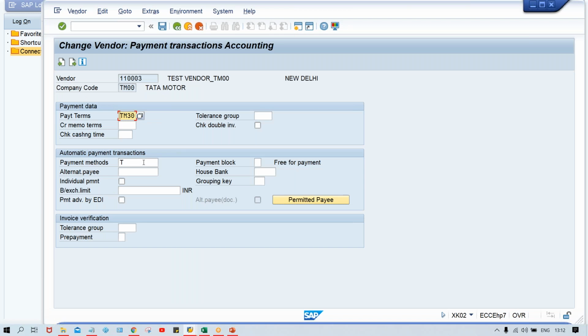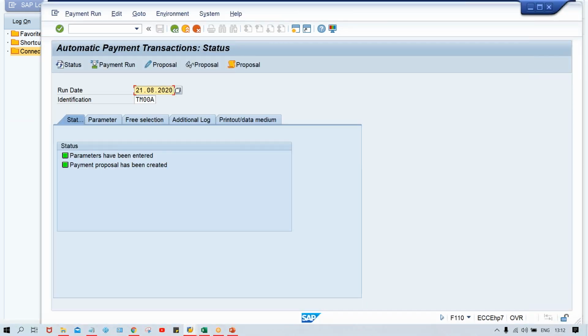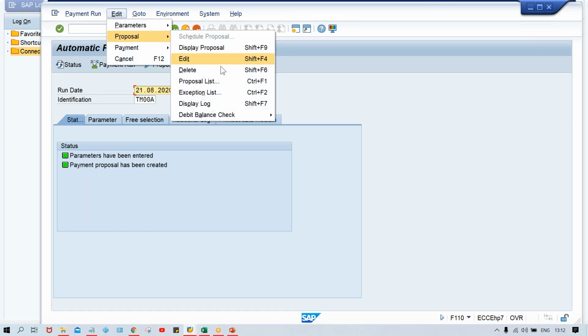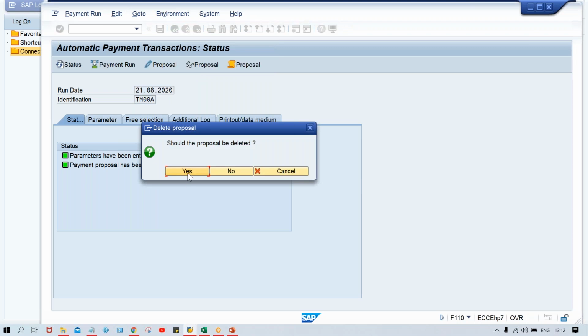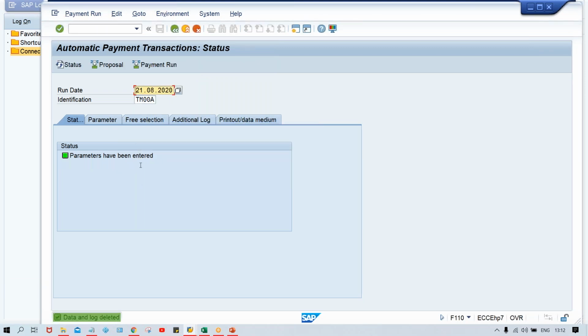Yes, now it is already there, which means we have saved it. Now you just delete the proposal. Look here, it got deleted.